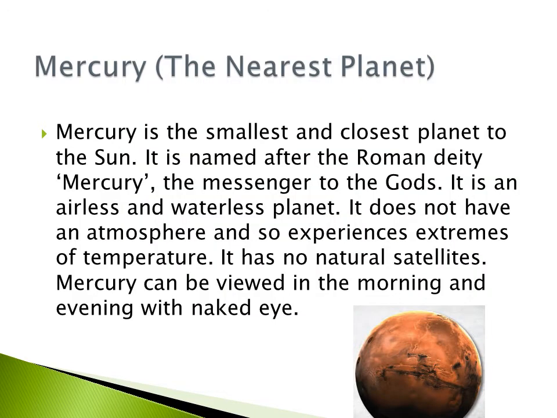Mercury, the nearest planet. Mercury is the smallest and closest planet to the Sun. It is named after the Roman deity Mercury, the messenger to the gods. It is an airless and waterless planet. It does not have an atmosphere and so experiences extremes of temperature. It has no natural satellites. Mercury can be viewed in the morning and evening with naked eye.